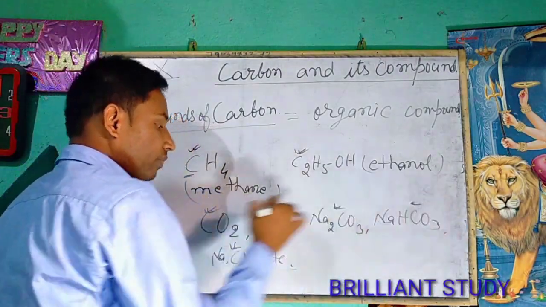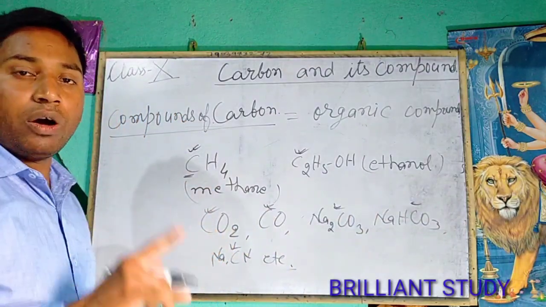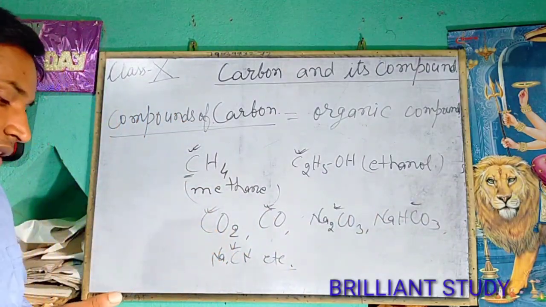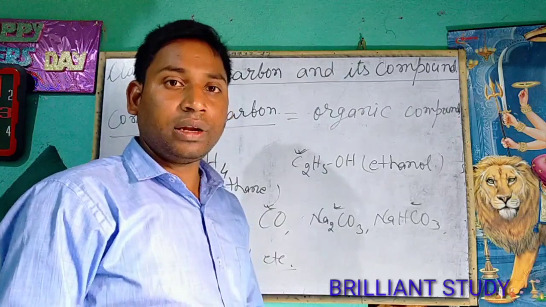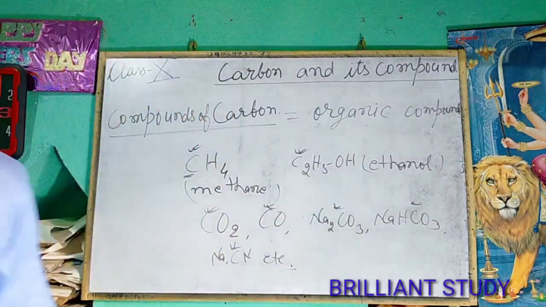All these compounds come under the category of inorganic compounds.